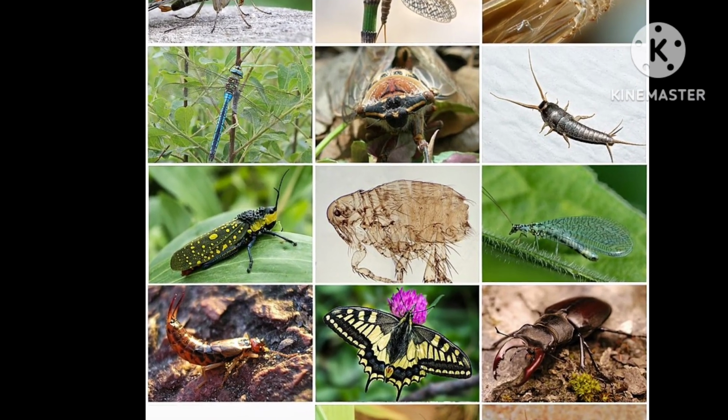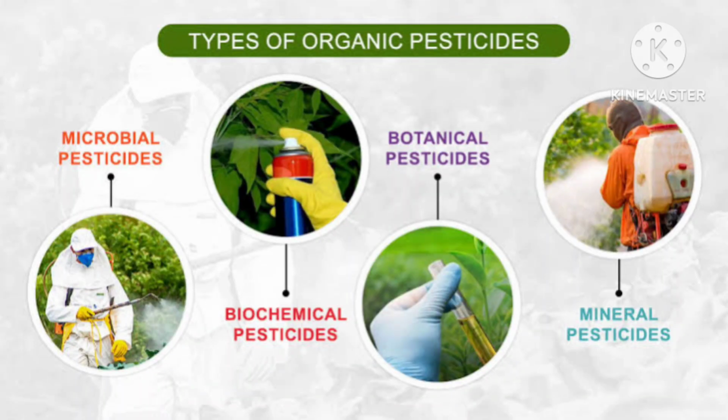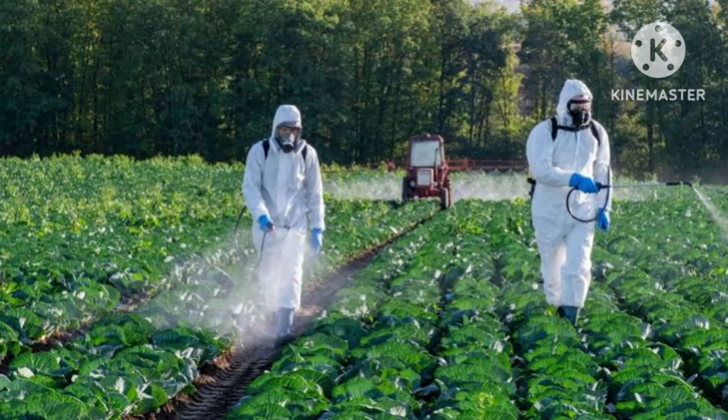These are some examples of plant diseases, and they can be controlled by the use of certain chemicals which kill the microbes. So this is about the harmful microorganisms which cause diseases in human beings, animals and plants.